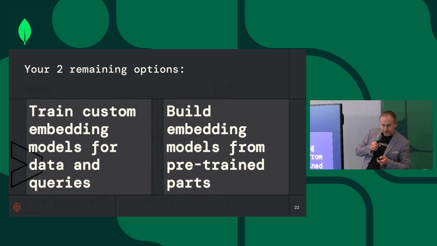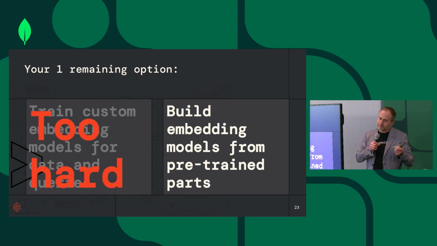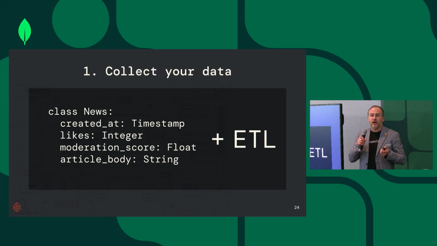Good, so that's an issue. So what are the other options we have? You can train your custom embedding model for data and for the queries, but that's a bit difficult. Or you can build your embedding model from pre-trained parts, right? This is hard, so we'll focus on the second option. So how would you do that?